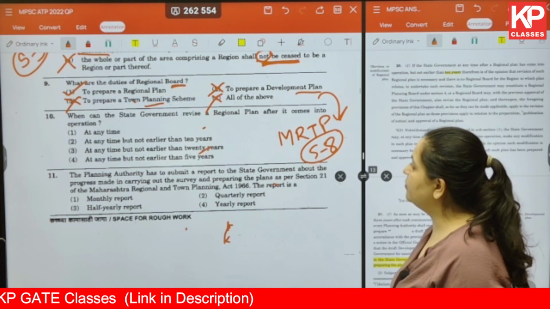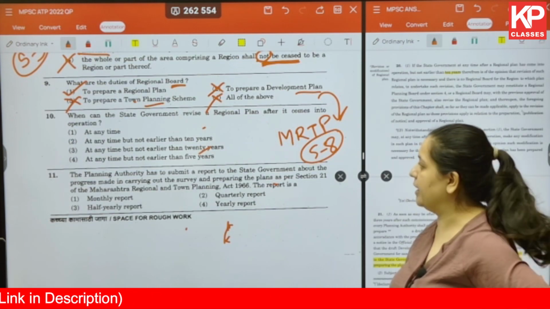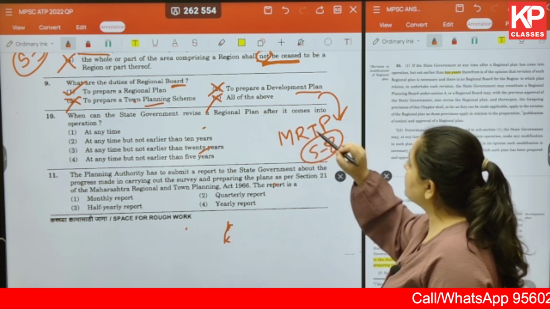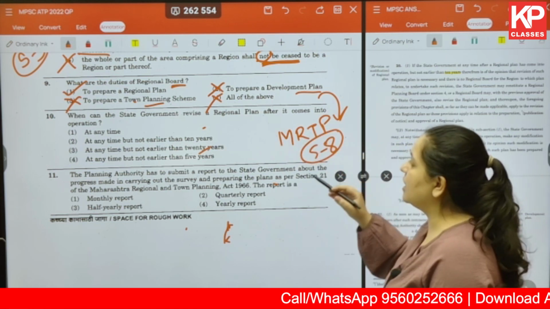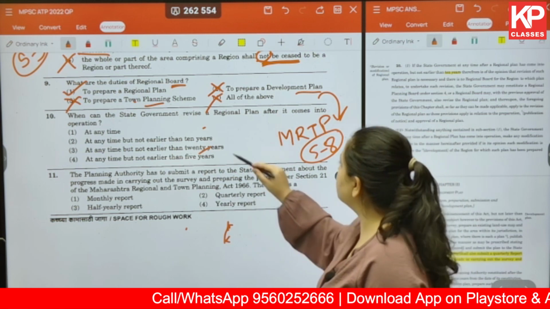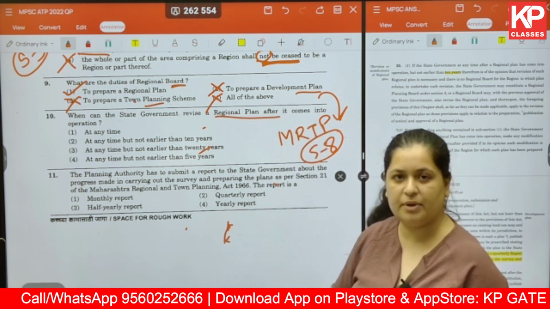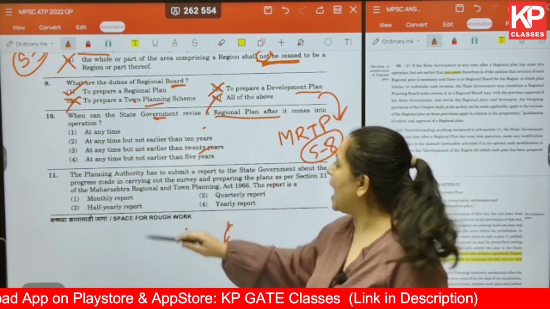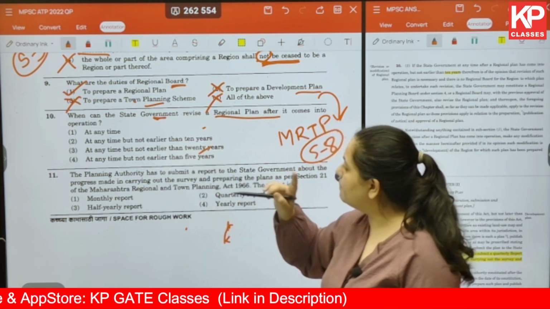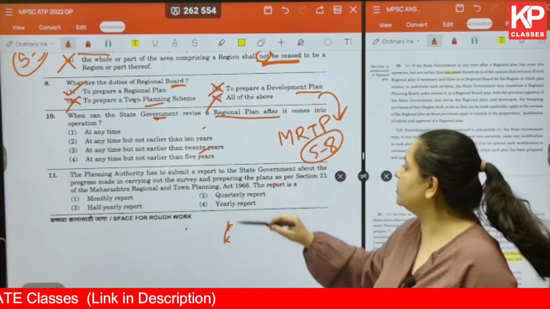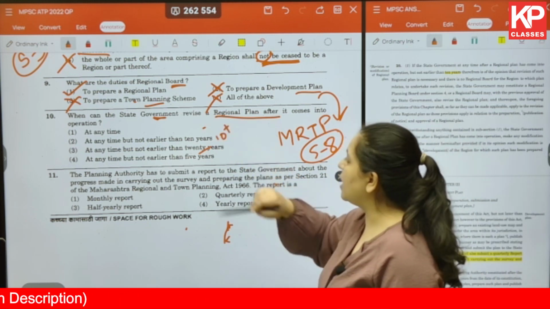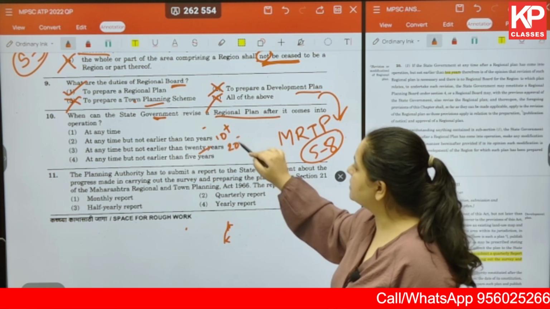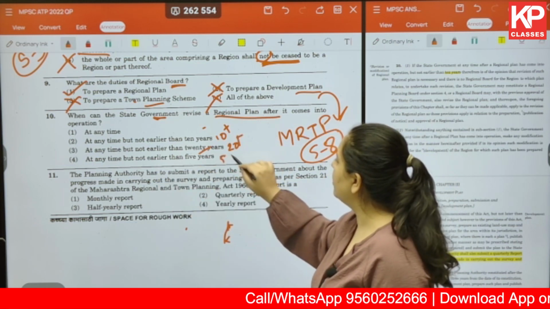Okay, let's move ahead. Question number 10. When can the state government revise a regional plan after it comes into operation? So what it is saying is, the regional plan has already come into operation. Now, when can the state government revise it? At any time, but not earlier than 10 years. So 10 plus years. At any time after 10 years. At any time, but not earlier than 20 years. At any time, but not earlier than 5 years.